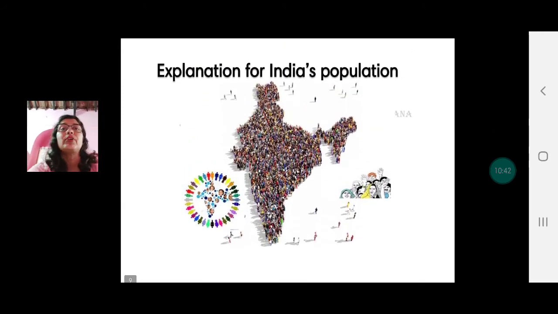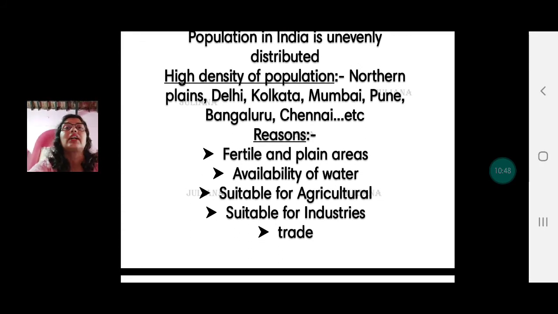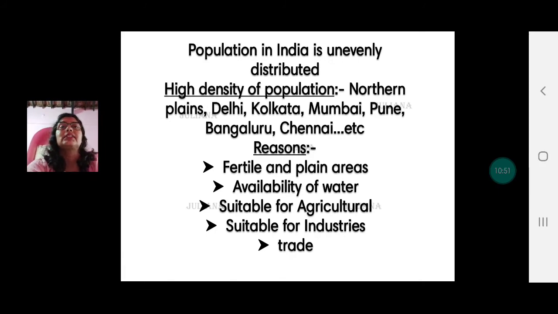Before describing the population of India, we will first have a comparative account. Okay, let me just complete this part here. Since we are correlating population and physiography, certain regions that we have just seen are high density of population regions. These are the northern plains: Delhi, Kolkata, Mumbai, Pune, Bengaluru, Chennai. All the metropolitan cities have very high density of population. What could be the reason? Fertile plains, availability of water, suitable for agriculture, suitable for industries, trade, etc.